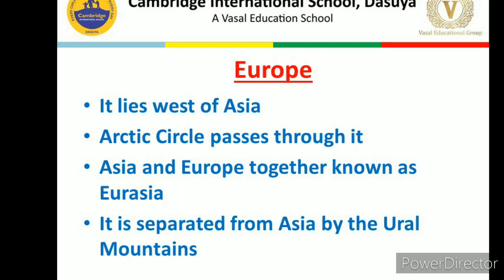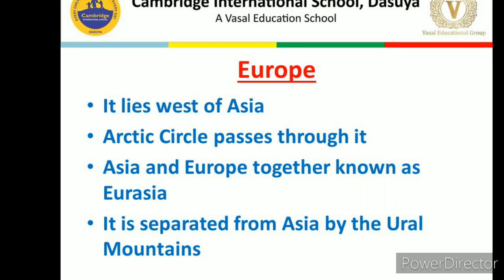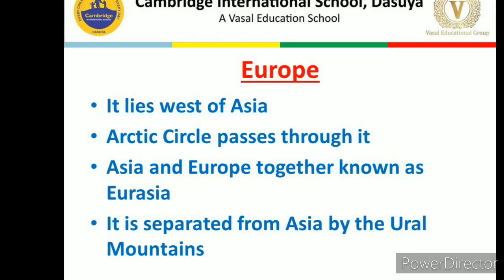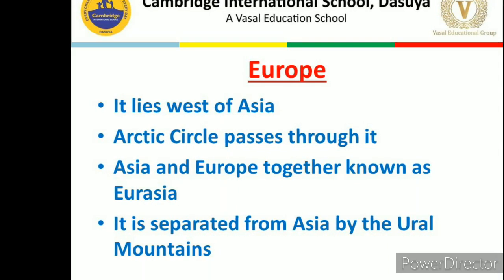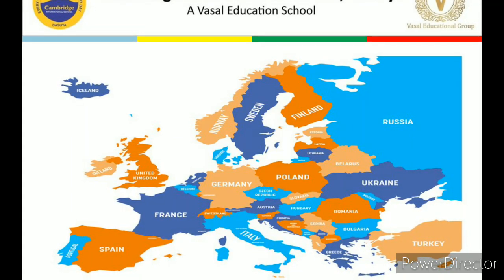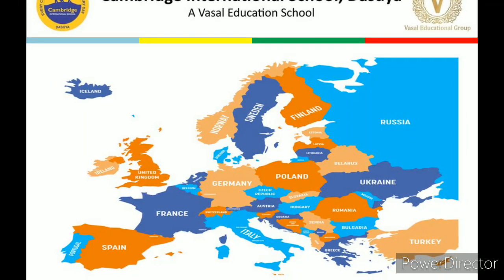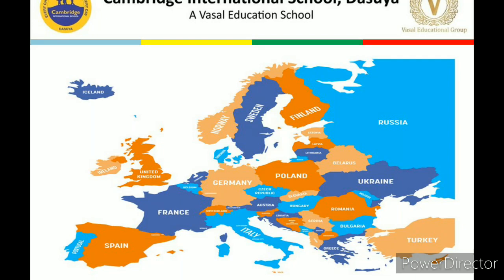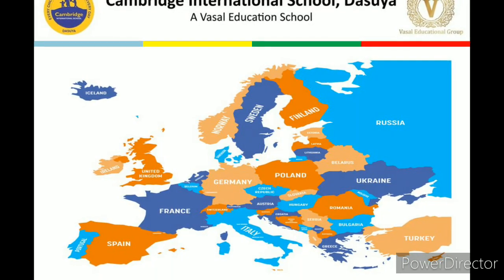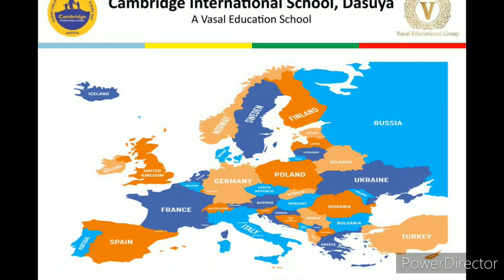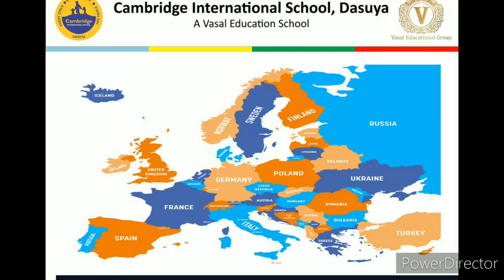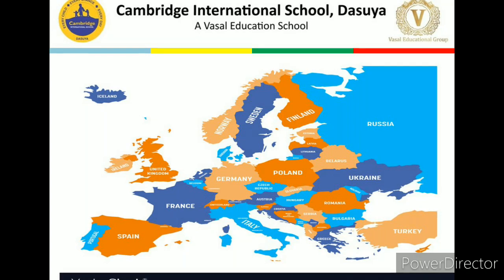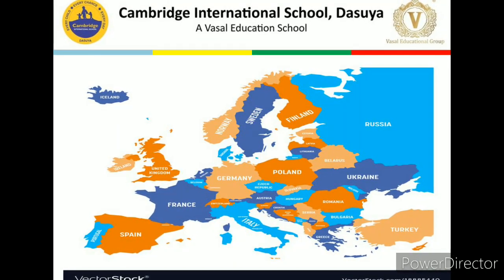And in this chapter, you need to locate all these different mountains, continents, oceans, and rivers on the physical map of the world. Clear? So it's very important to know their exact location. Okay, next, you can see this is the image of Europe, and these are all the different countries which are in this continent.